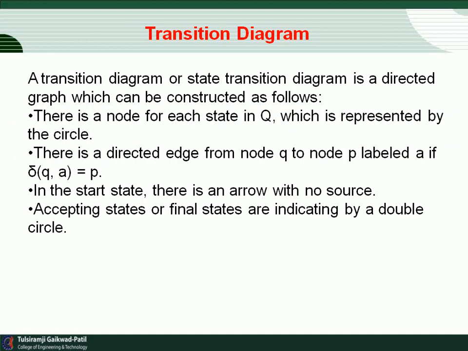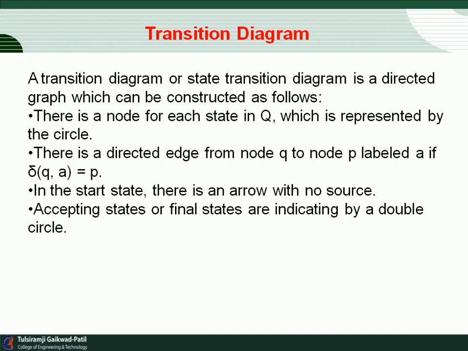Next is the transition diagram. This is the most important notation in the theory of computation. A transition diagram or state transition diagram is a directed graph which can be constructed as follows. There is a node for each state in Q, which is represented by a circle.